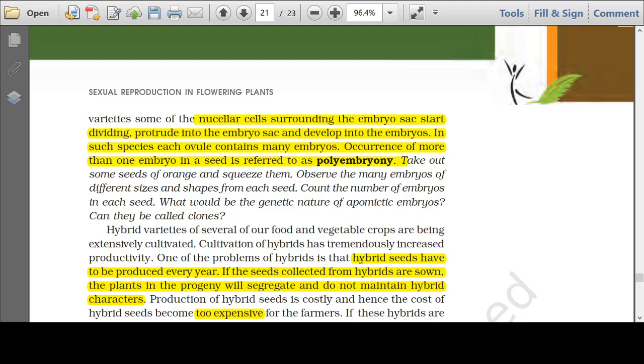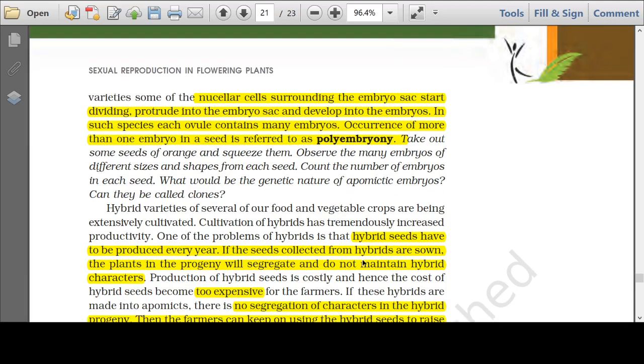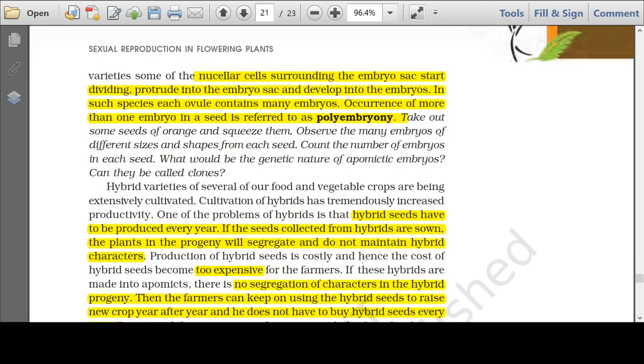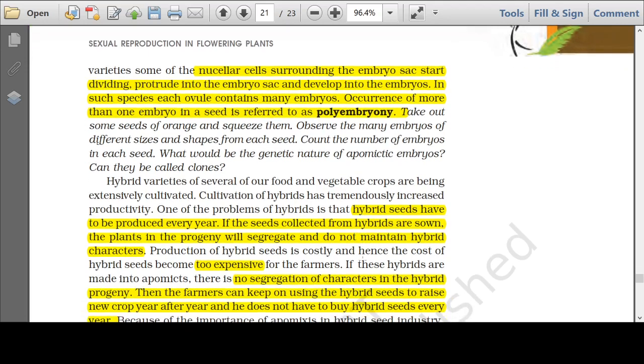So remember, those embryos have not developed from the egg cell. The embryo that has occurred from the egg cell is a product of fertilization. But the embryo that has occurred from the nucellus cells is not the product of fertilization. And those embryos will be clones. They will be genetically similar to each other because they have formed from the somatic cells, not from the reproductive cells.